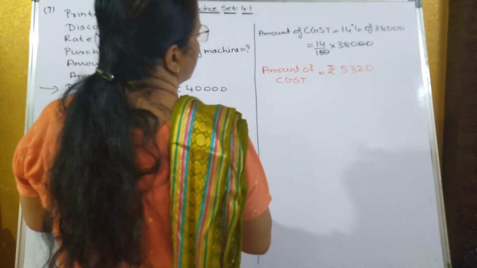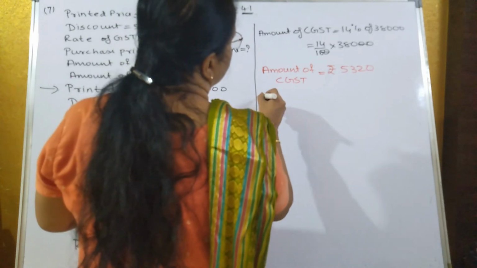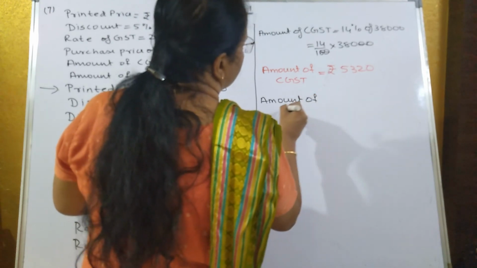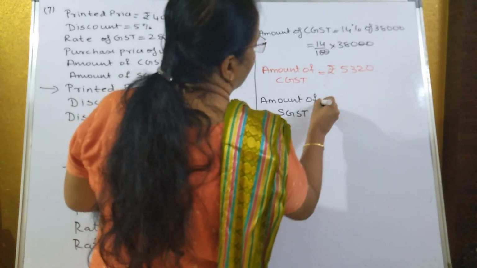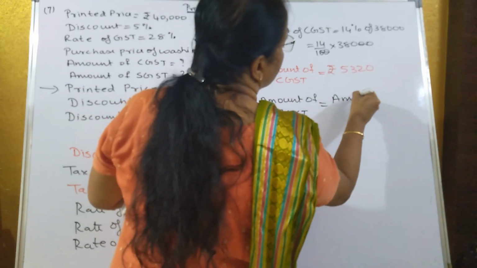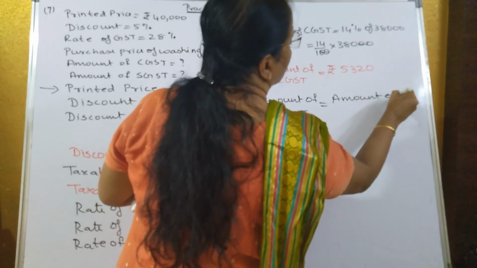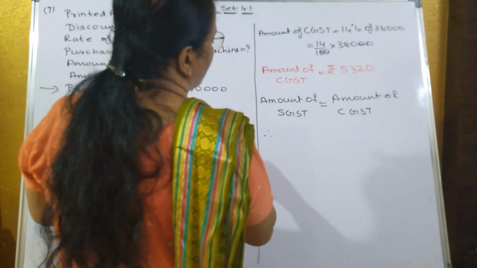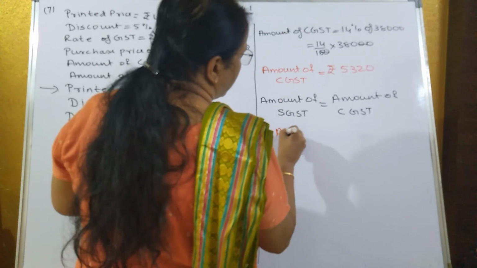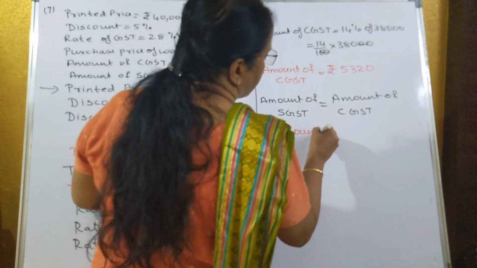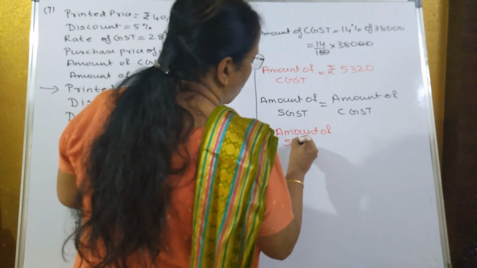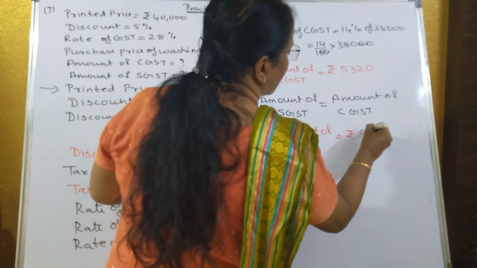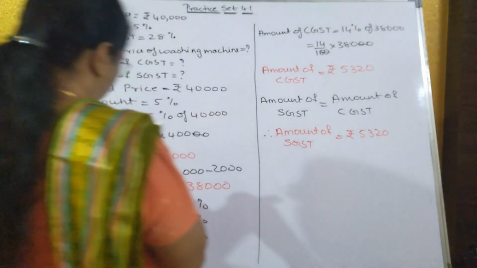So what will be the amount of SGST? Amount of SGST is equal to whatever is the amount of CGST. Therefore, amount of SGST will be equal to rupees 5,320.